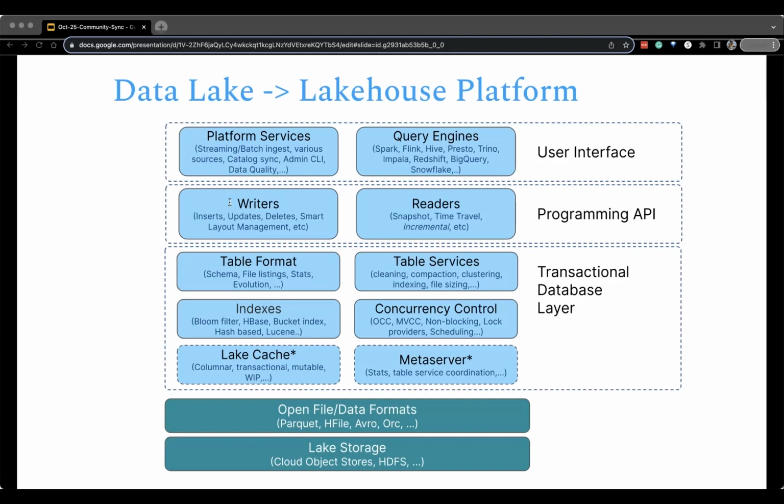After data has been successfully ingested and effectively managed through the transactional database layer, Hudi offers the ability to connect this processed data with popular computation engines. So for example, one of the ways you can connect Hudi is with Trino or Presto to query the data and use that data to power your downstream applications or analytics. Today, we're going to be diving into the indexing table service in Hudi, which is part of the transactional database layer. And we're going to double click into specifically the record level index.